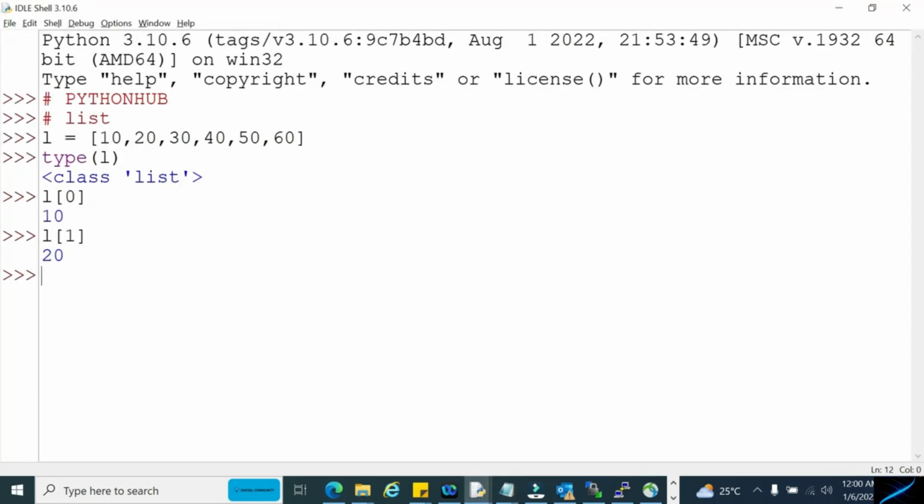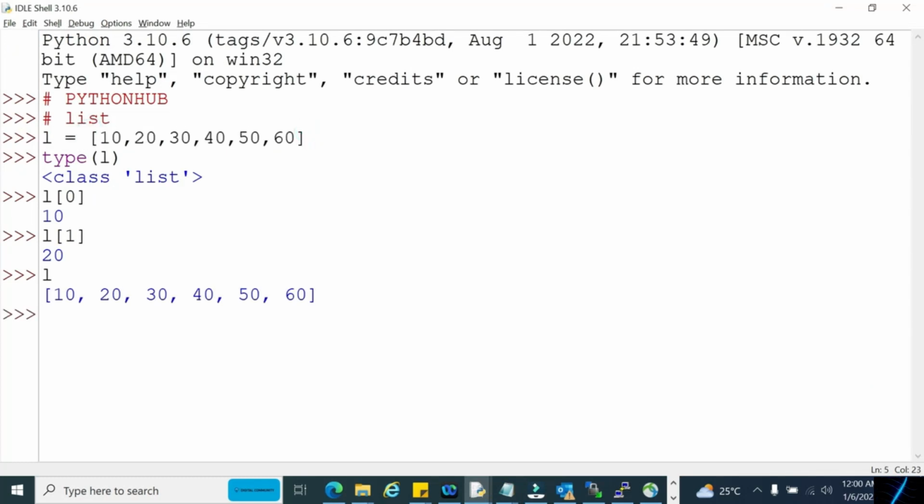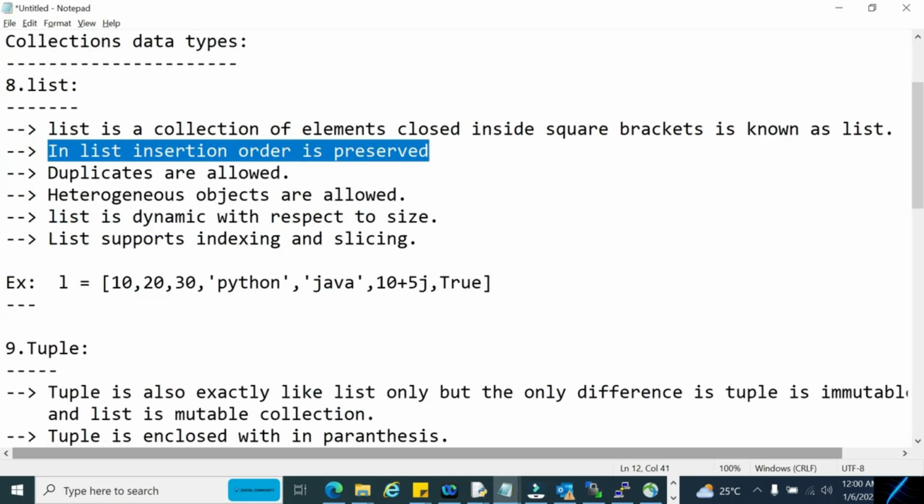Now let me print this entire list. See, in the order I entered: first I entered 10, then 20, then 30, then 40, then 50, then 60. So in the order I have entered, data is also stored in the same order, isn't it? That's why we always say that list follows the rule that insertion order is preserved. That means whatever order we entered, in the same order data will get stored.